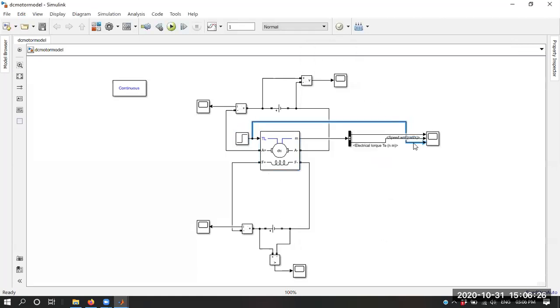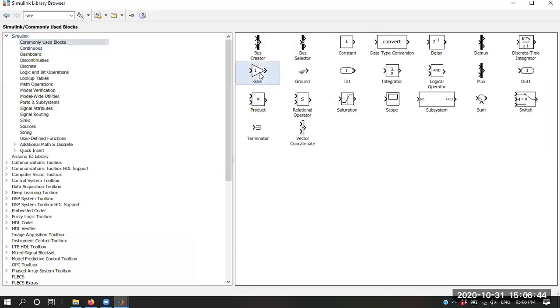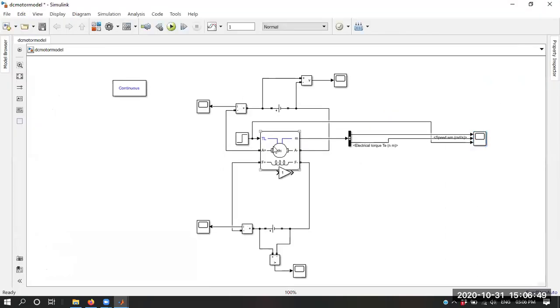So this is your load torque. We have the electromagnetic torque, and we are measuring the speed in radian per second. You can convert that speed into RPM if you need, and you will require just one gain to do that. Can anyone let me know how we can convert the speed from radian per second into RPM? The speed available here is in radian per second, and I want to convert it into RPM.